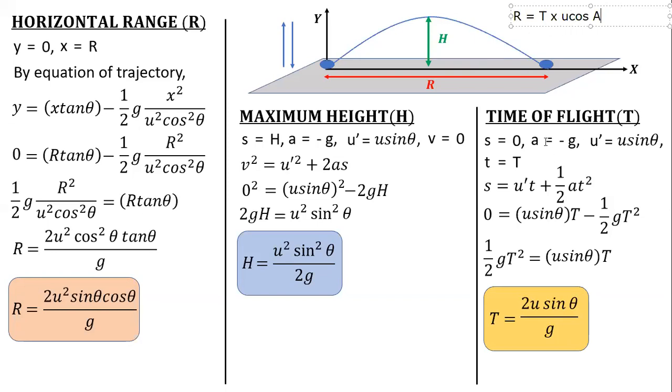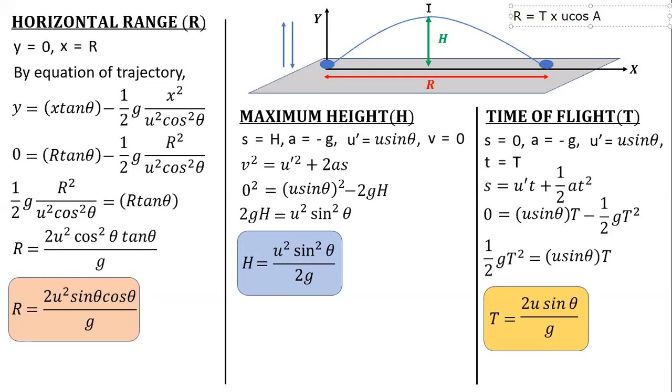So either you can use the vertical case and get the value of time of flight, or you can use the horizontal uniform motion formula to get your value of time of flight. So see, there are various ways to get the formulas, not a fixed method. But these formulas you can directly use in the questions.